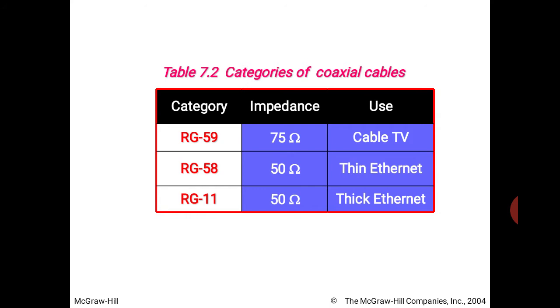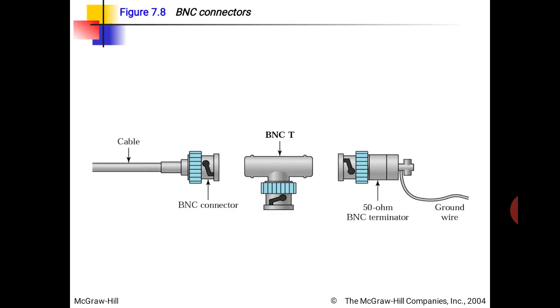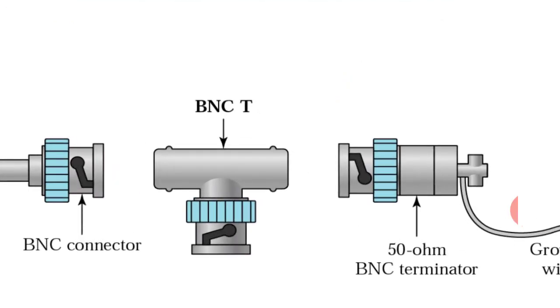The thin and thick ethernet means the bandwidth and the number of systems that can be connected with this ethernet standard. We have three types of connectors in the coaxial cable. First one is BNC connector, the second one is tap connector, third one is the terminator. This middle one is very interesting. Whenever we have a LAN with bus topology, it provides the connection with the main cable.